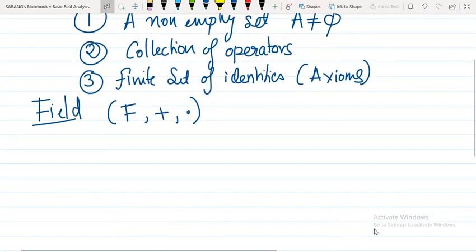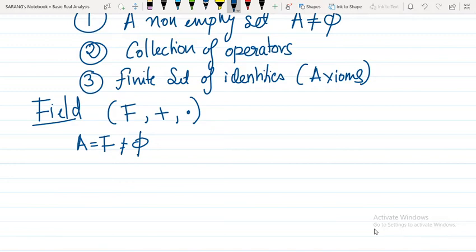So this field is an algebraic structure. We have a set, here the set A, the non-empty set is F, and this set should be non-empty. We have a collection of operations, here addition and multiplication. The third thing we should have is a set of identities. The set of identities for a field is called the field axioms.